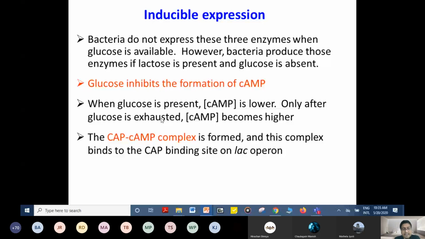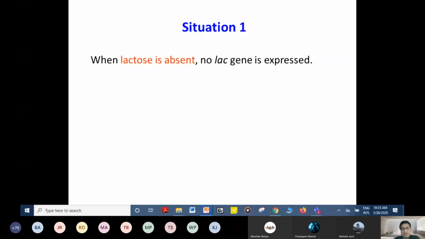The CAP-cyclic AMP complex is formed: catabolite gene activated protein and cyclic AMP form a complex, and this complex binds to the CAP binding site on the lac operon to induce the operon. So we can better understand this lac operon by dividing the lactose metabolism phase into different situations.